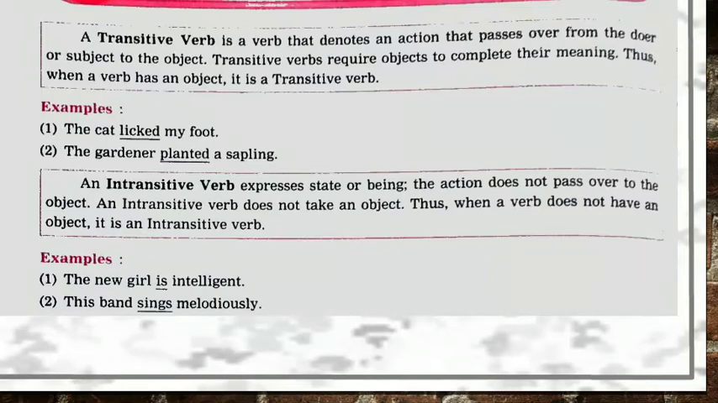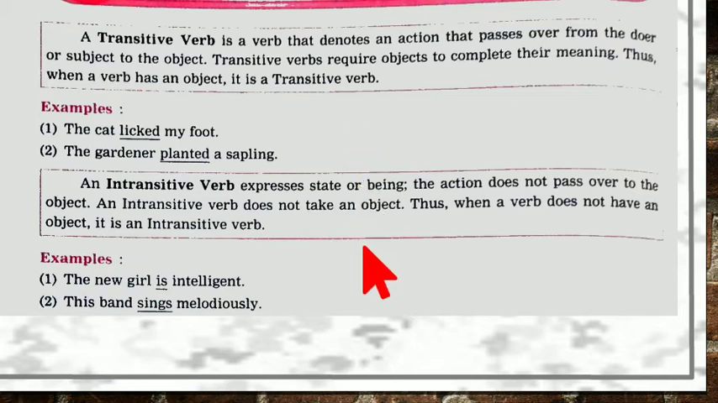So one more time we will read out the meaning. A transitive verb is the verb that denotes an action that passes over from the doer or the subject to the object. Action is being passed from the doer to the object. A transitive verb requires an object to complete its meaning. Thus, when a verb has an object, it is a transitive verb. The cat licked my foot. The gardener painted what? A sapling.